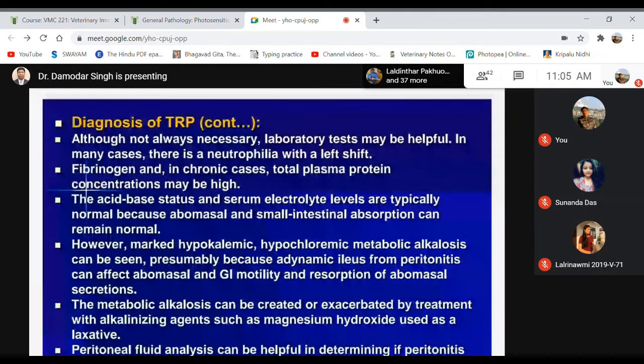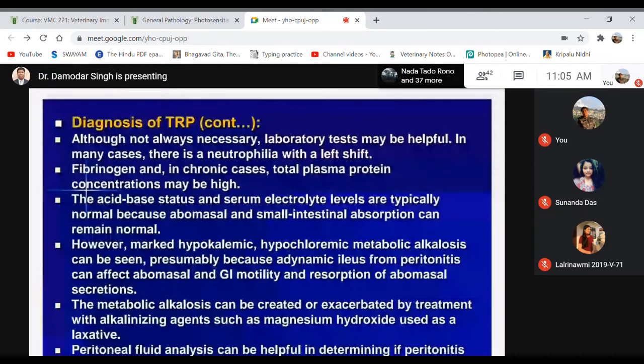These are imbalances in minerals like potassium and chloride, which may lead to an alkalosis condition, meaning more alkali in the system.